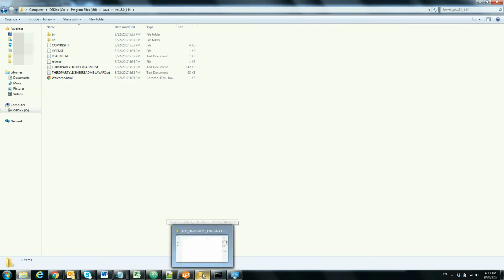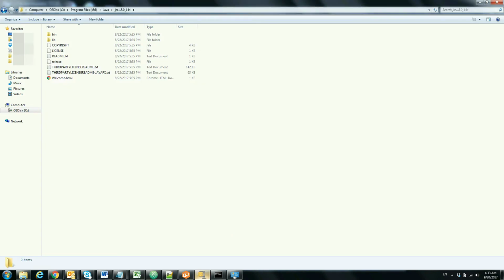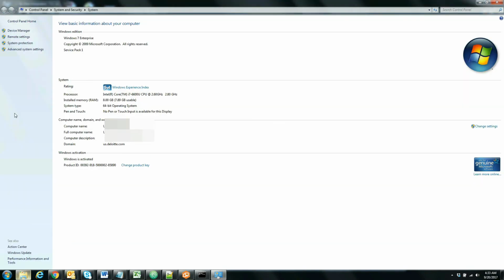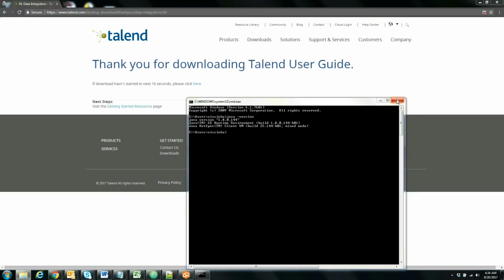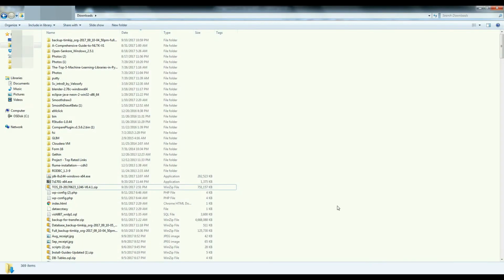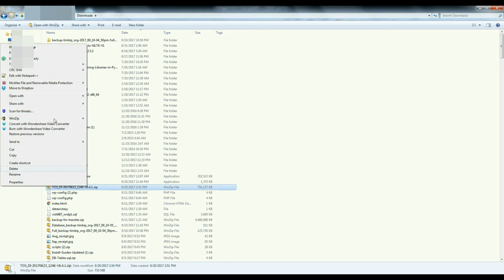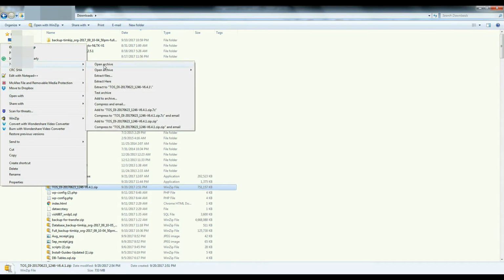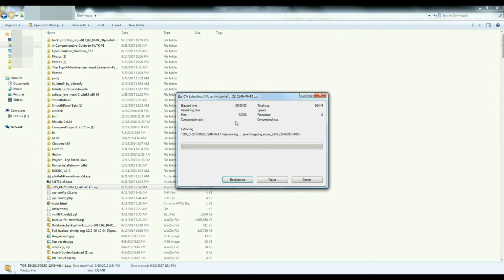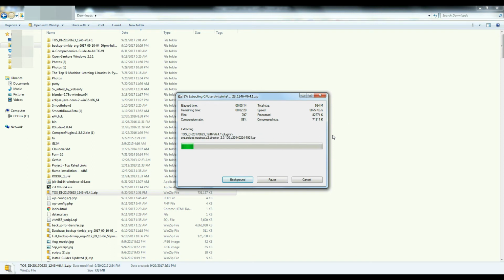then we will proceed further with unzipping the Talend zip file. So now I'll unzip it using another software called 7-zip. It doesn't create any problem when unzipping files with longer names. So let's do that and unzip it with 7-zip. So now it should be done. It will also take some more minutes. Just wait.